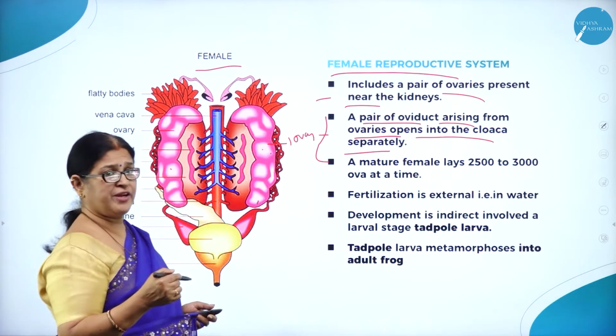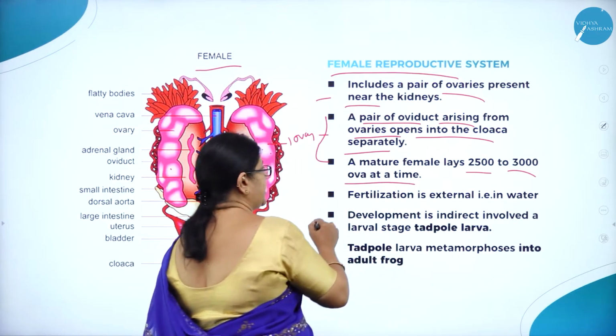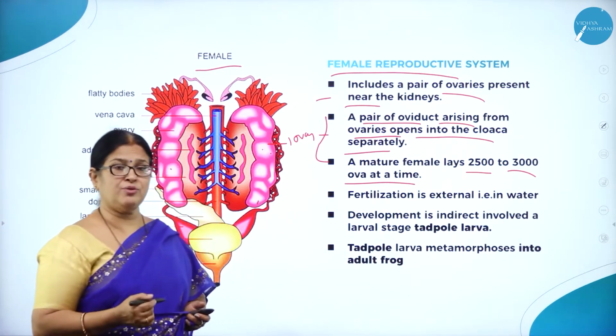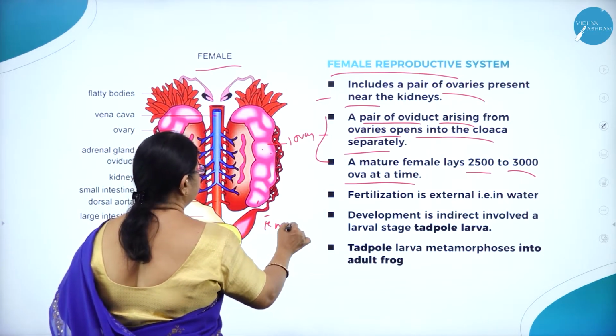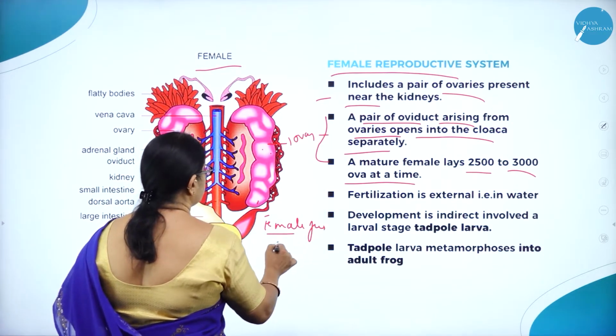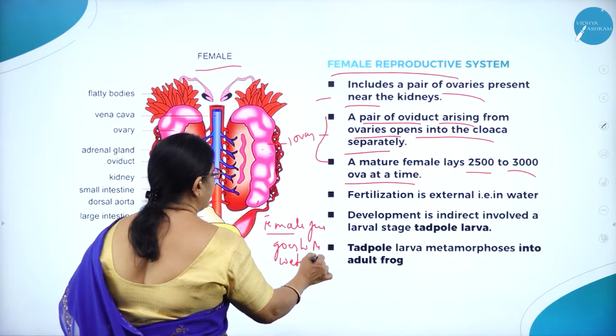Then a mature female lays around 2,500 to 3,000 ova at a time. As we all know, in case of frog, the female frog goes to the water to lay eggs.